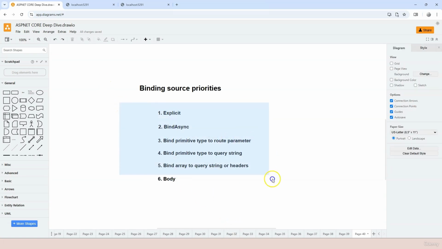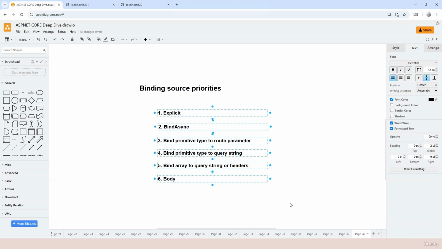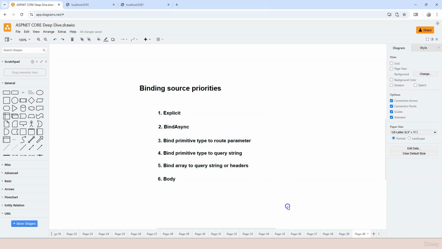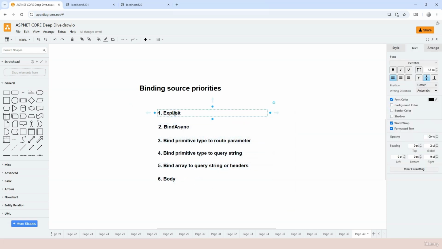This is actually a pretty important lesson. If you run into a problem where data binding just doesn't work, then come back to this lesson and look at the sequence here. This one takes the first priority and this one takes the last. So when you look at the sequence, you might be able to figure out why your model binding doesn't work. All right, that's everything I want to cover in this video. I will see you in the next one.